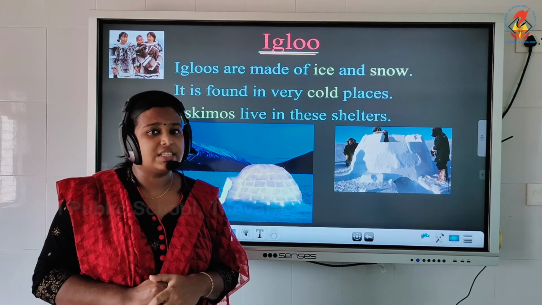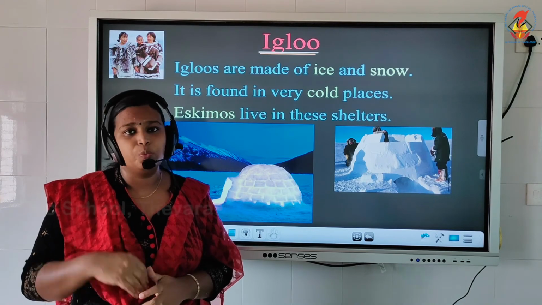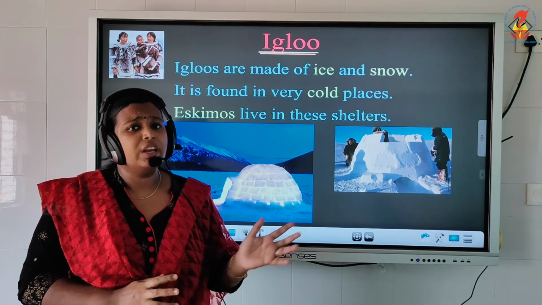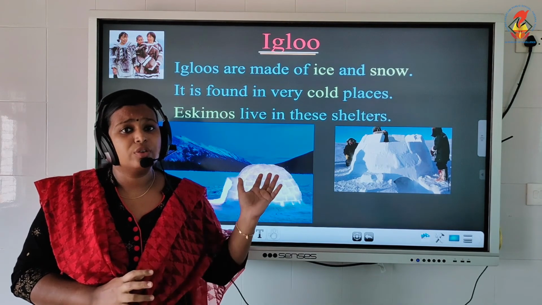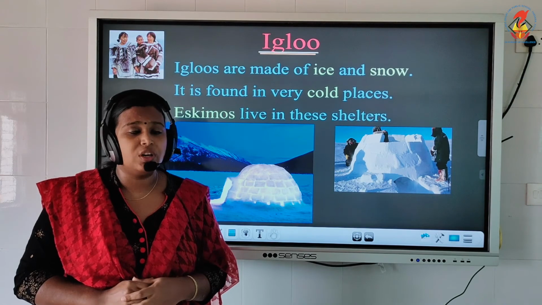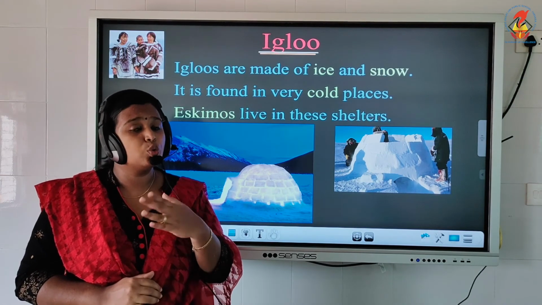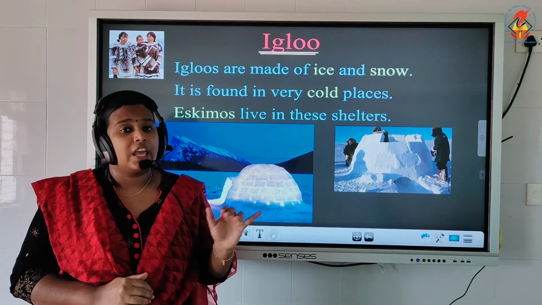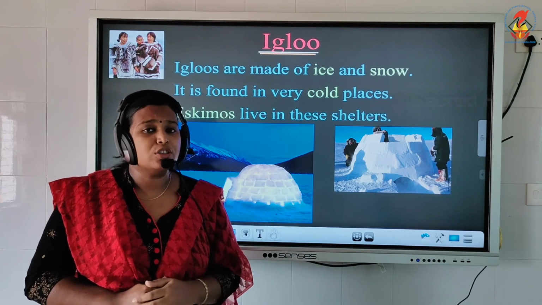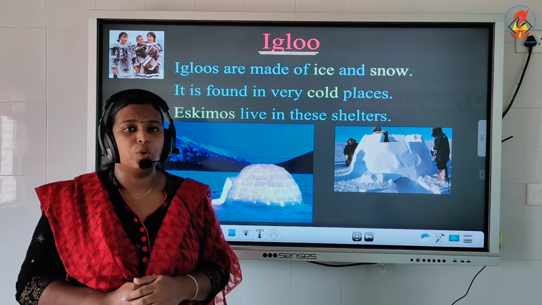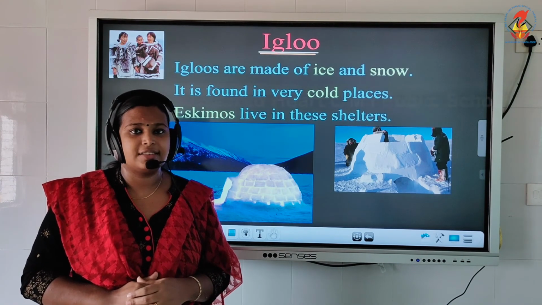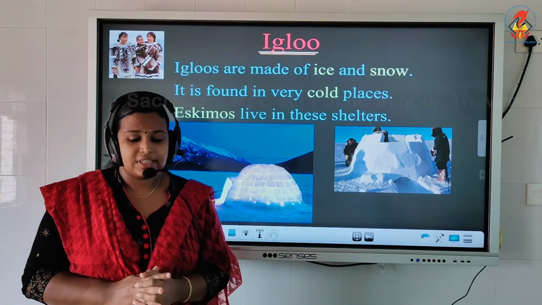Last one we studied about igloo. Igloos are found in places which are covered by the snow throughout the year. Igloos are made up of blocks of ice and snow. Eskimos live in these shelters. So, this is our lesson.